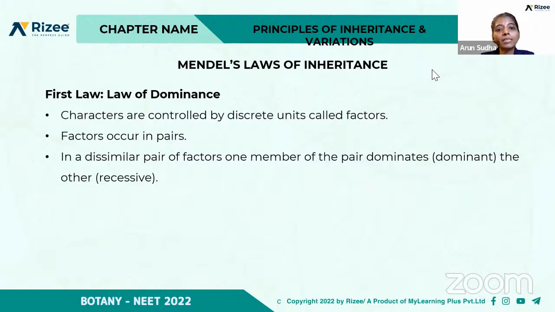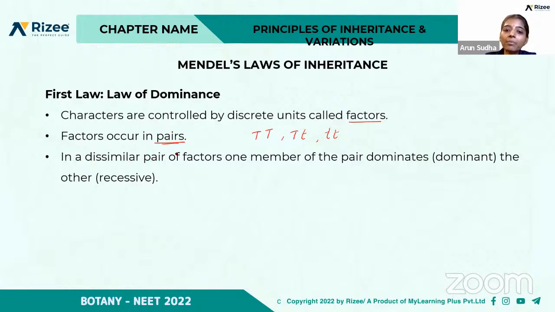So based on this, Mendel proposed the laws. The first law is called the law of dominance. So what do you mean by law of dominance? The characters are controlled by discrete units called factors. That's what we saw till now, right? The characters are passed from one generation to the other through the genes, and he called them factors. They are controlled by discrete units called factors, and these factors always occur in pairs. That is, it may be TT, Tt, or tt, heterozygous or homozygous dwarf.